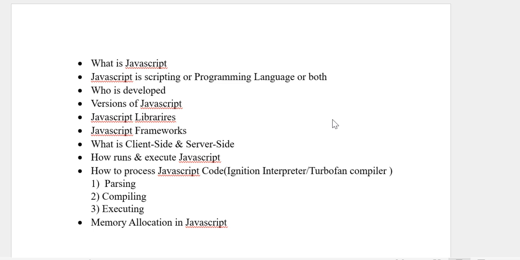We will use some English and some Hindi, so we can say we are talking in Hinglish.